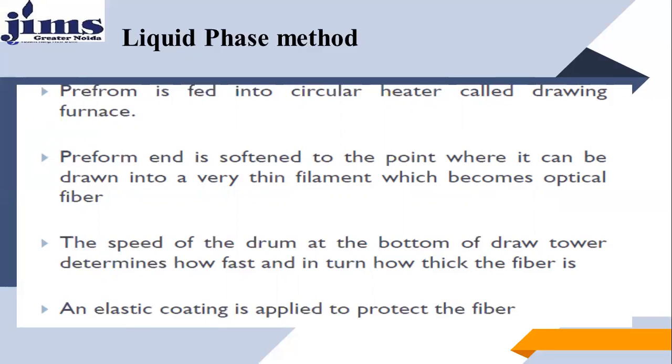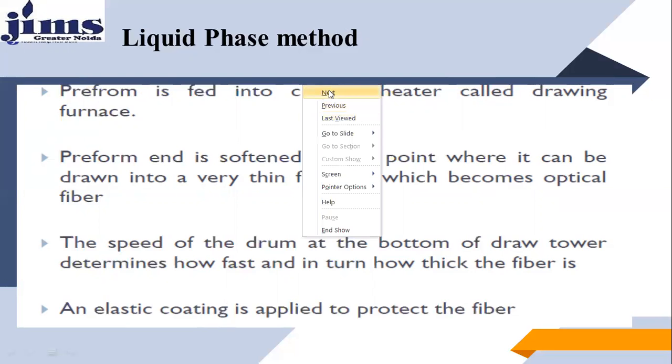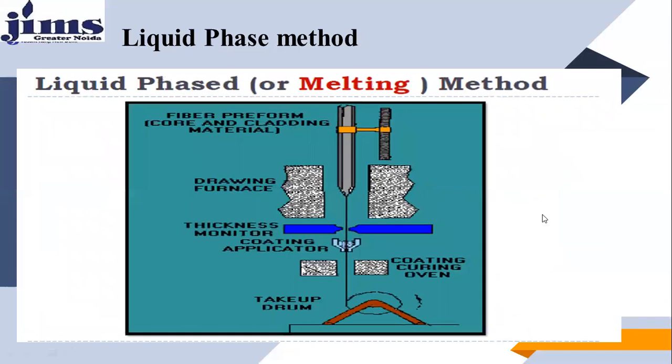Then there is a drum also. The speed of the drum at the bottom of the draw tower determines how fast the fiber is drawn and in turn how thick the fiber is. The last point is an elastic coating is applied to protect the fiber. This coating protects the core as well as cladding region. This is the figure of this liquid phase method. First we have a drawing furnace with the molten rod called the preform, and then there is a thickness monitor.